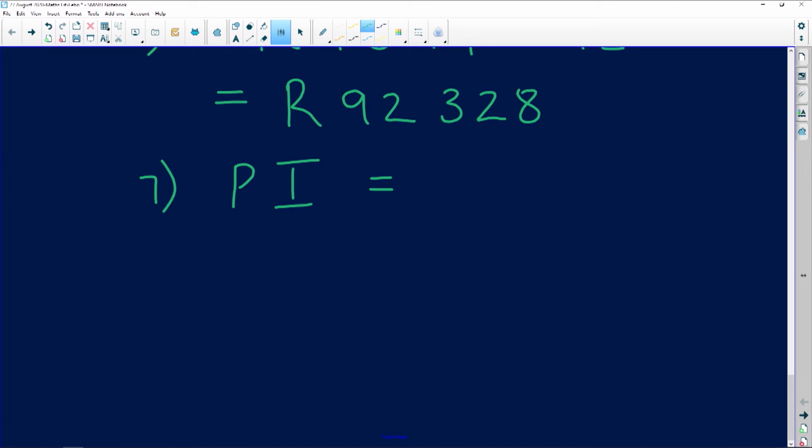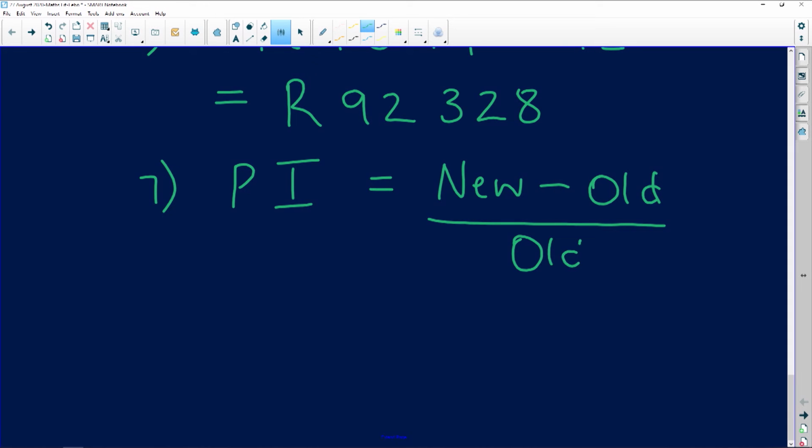So percentage increase is equal to new minus old amount, all over the old amount. And because it's a percentage, we need to multiply that number by 100.